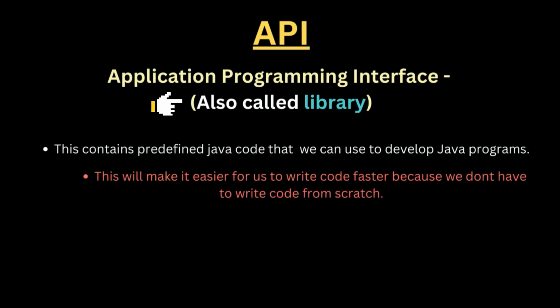That's fine, that's simple. It's not really a big deal. You can just say, hey, I have this library right here, or this is the library I'm working with, or you can say this is the API I'm working with, whichever one it is. That is fine, but you need to know that API stands for Application Programming Interface, and it contains predefined code that we can use to develop programs, Java programs, right? So let me explain further. This makes it easier for us to write code faster, because we don't have to write code from scratch. So let me use a real-life example to explain this.